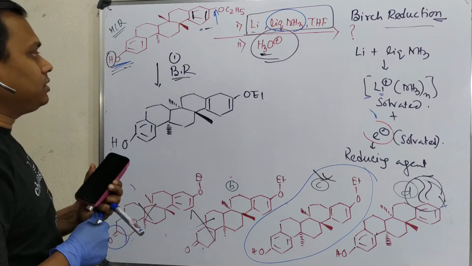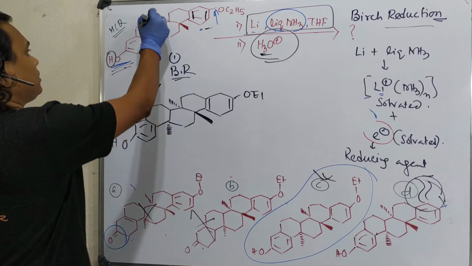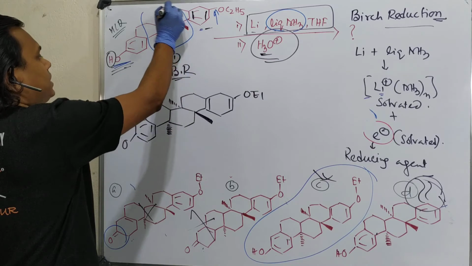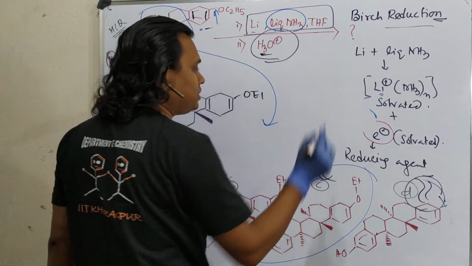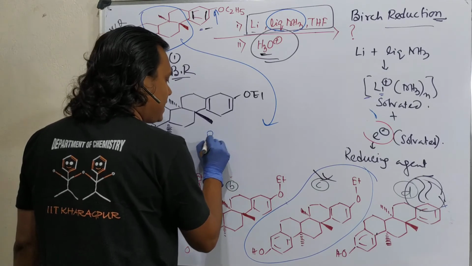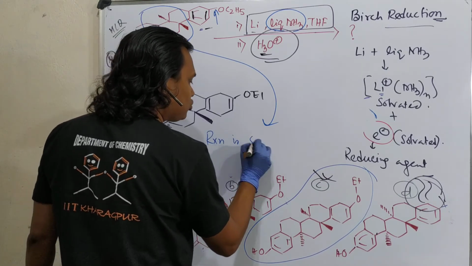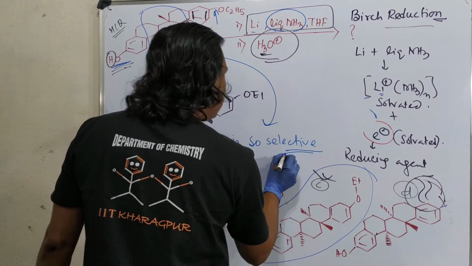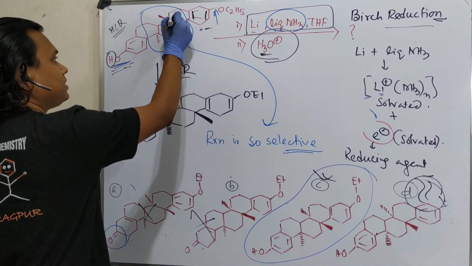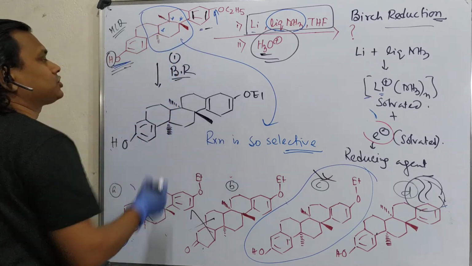Second point, this part is unreacted. What message does this give? So this gives one important message, that the reaction is so selective. That's why it doesn't destroy the asymmetric center here, here and here. That's why this is given.